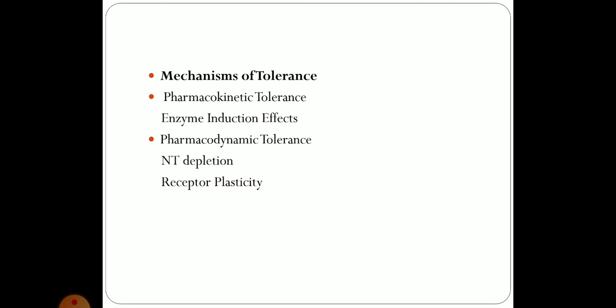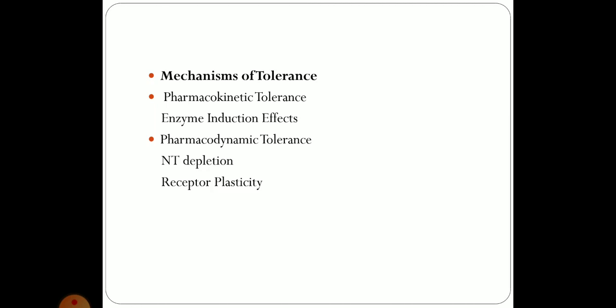Cross tolerance is the development of tolerance to pharmacologically related drugs of the same or different chemical groups. The alcohol, barbiturate, morphine, pethidine: alcohol with barbiturate, barbiturate with morphine, alcohol with pethidine, pethidine with methadone. So all these kind of things will give you cross tolerance.